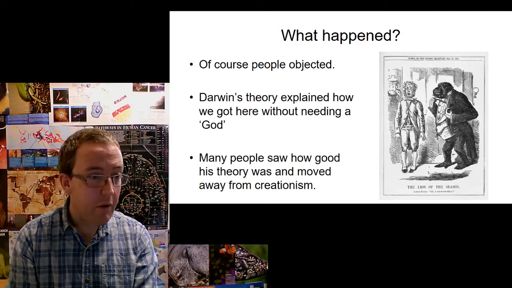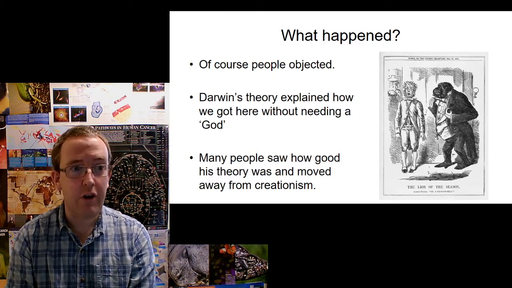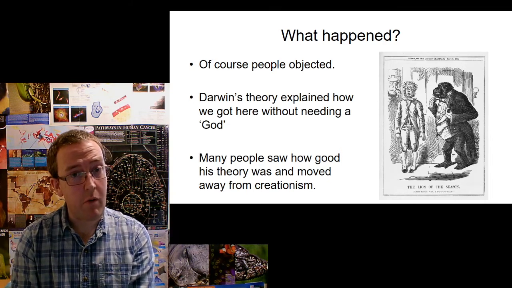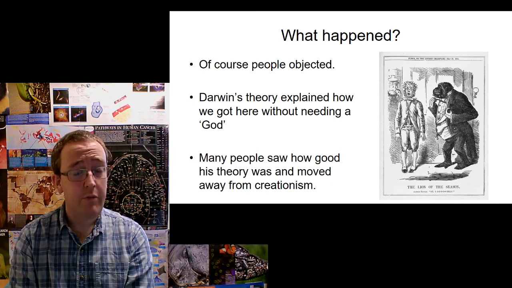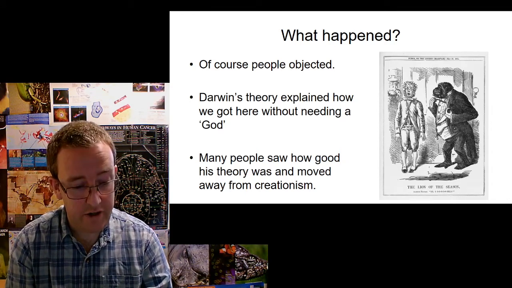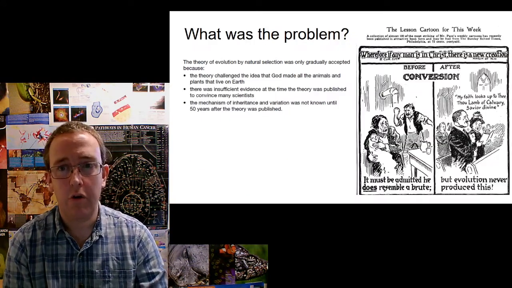However, Darwin was correct and is correct. This is how species change over time. Many people saw how good his theory was and moved away from creationism. He didn't have all the evidence that we have now, which is one of the reasons why his idea, like any scientific idea, wasn't accepted initially. And that is an answer you give if this topic comes up on an exam.